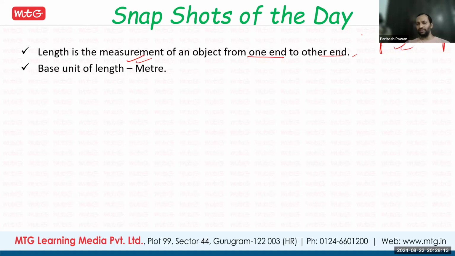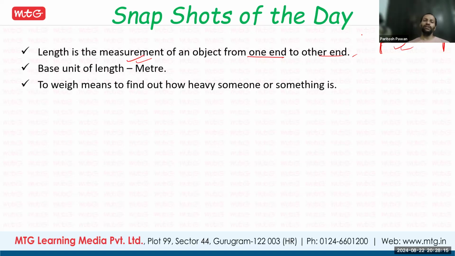Next, base unit of length, that is a meter. Fine. Other units, whatever we have learned, so that was kilometers. In between, there's a centi, milli, deci, deca, hecto, kilo. So all those things are there. A part of that one we have learned inch, we have learned feet, we have learned yard. Fine.